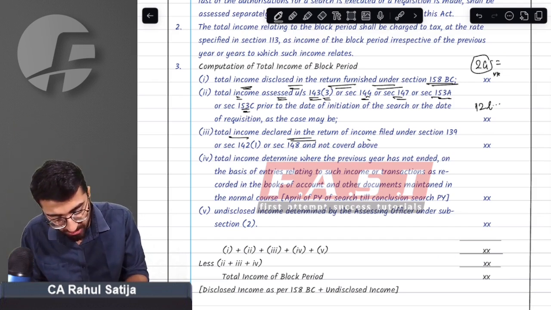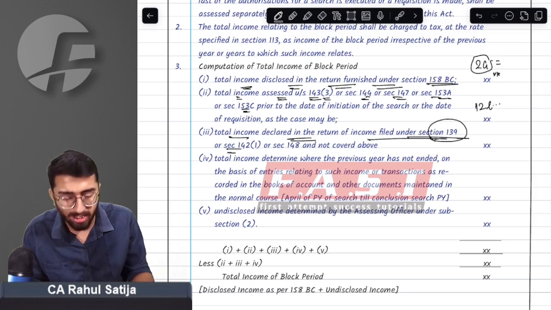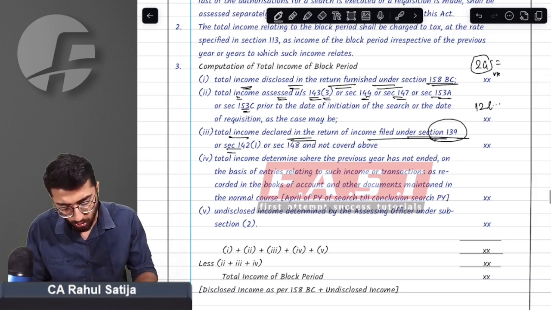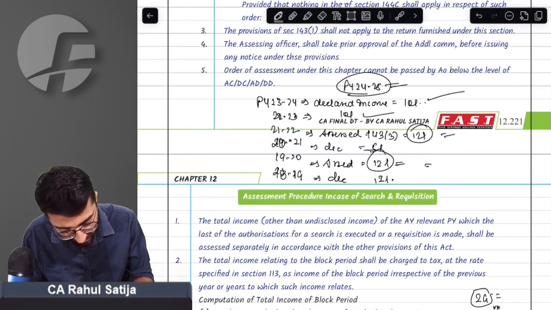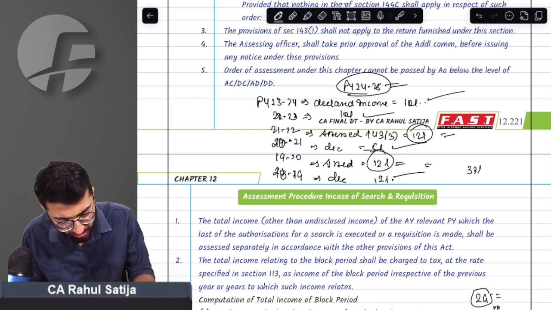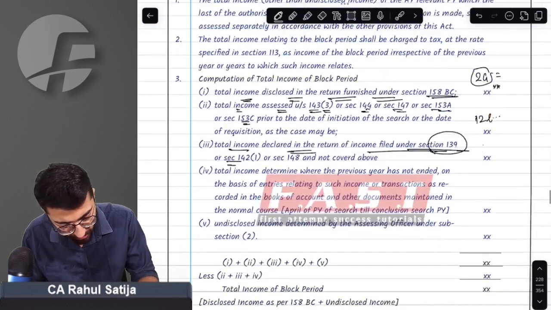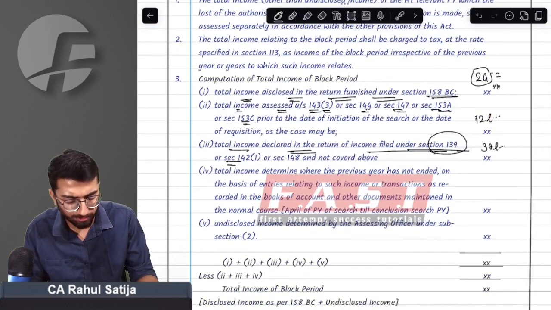Third provision, total income declared in the return under section 139. Total income which has been declared. So, sir, 10 lakh has been declared, 10 lakh again has been declared, 5 and 12. So in total, if I am asked, 37 lakh rupees has been declared income.